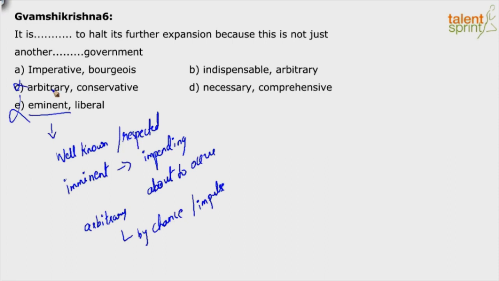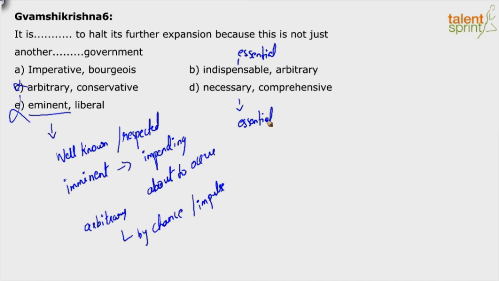Makes sense. Indispensable also, when I say indispensable, I'm saying essential. Necessary also means the same thing, essential. So I have A, B and D. When I have 2 or 3 words giving me the same meaning, I need to look at the second blank also, because the idea for fill in the blanks is to choose the most effective word.